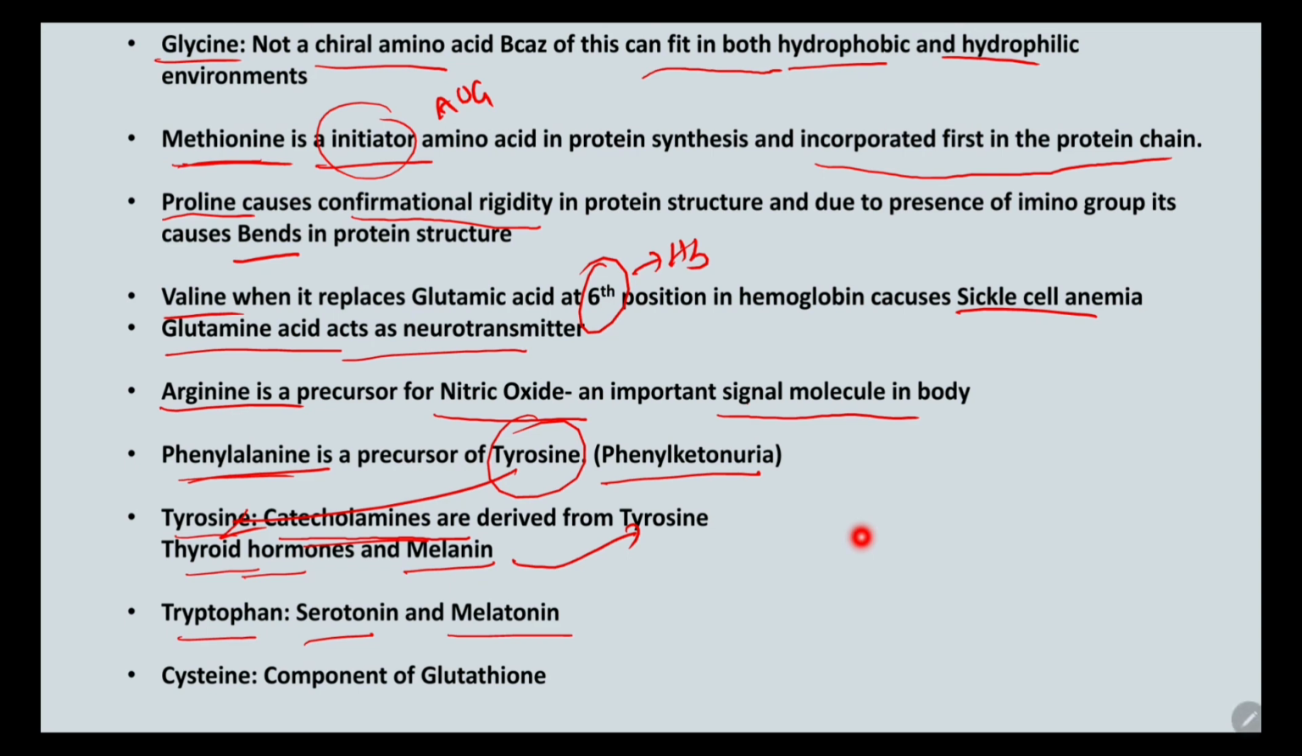Then what we have is cysteine. It is a component of glutathione. Glutathione is a tripeptide which has 3 amino acids, and has so many important functions in our body, and cysteine is a component of the glutathione. So these are some of the important functions of the individual amino acids besides their incorporation into the protein structure. And some of the amino acids undergo post-translational modifications also.